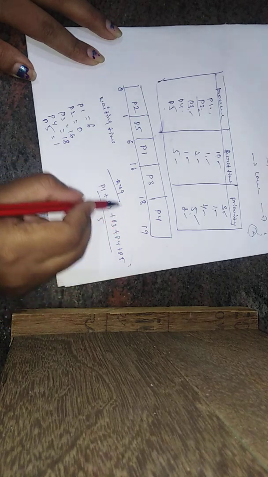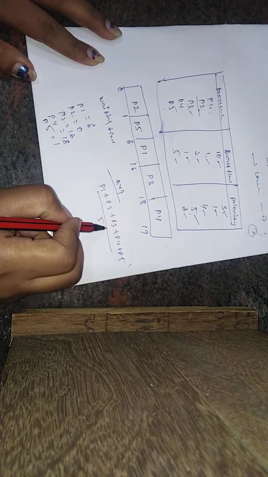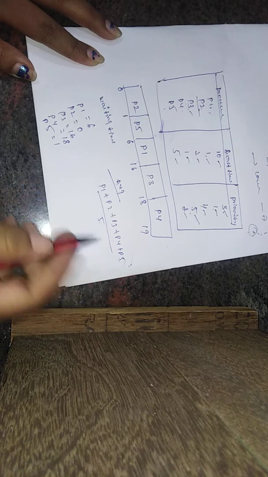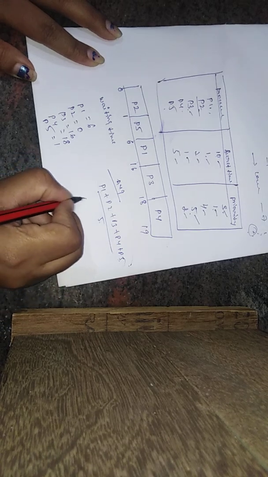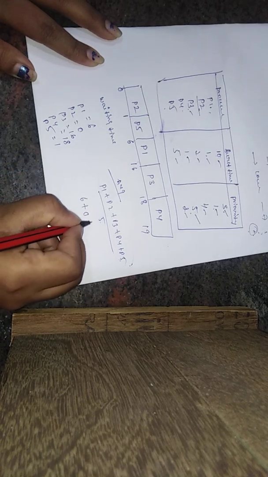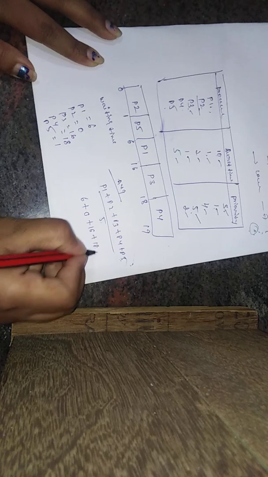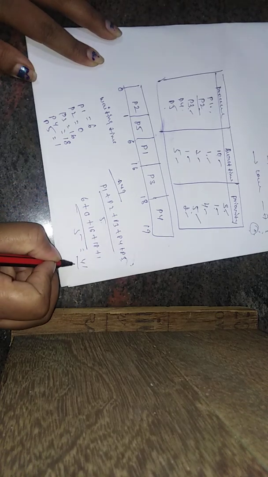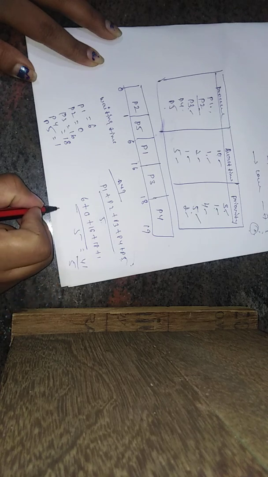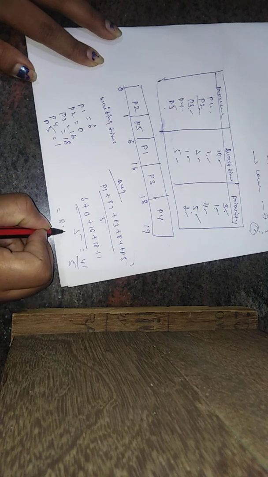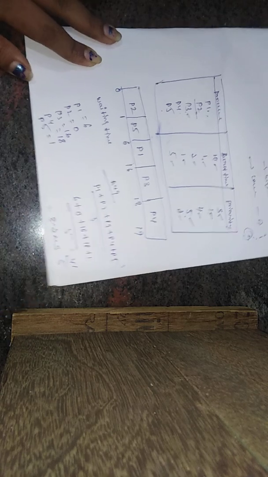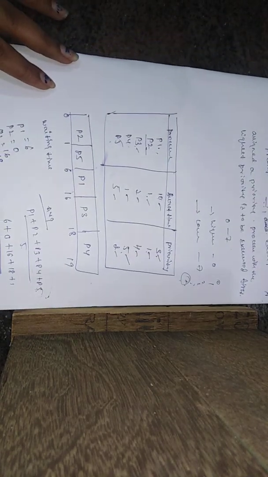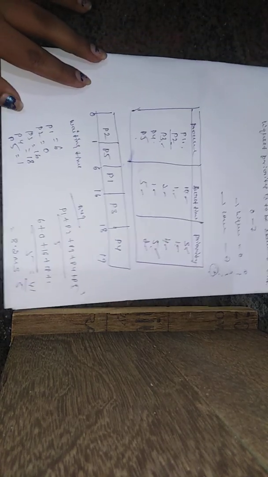Assigning the values: 6 plus 0 plus 16 plus 18 plus 1, divided by 5. That is 41 divided by 5. The answer is 8.2 milliseconds. This is your priority scheduling algorithm.